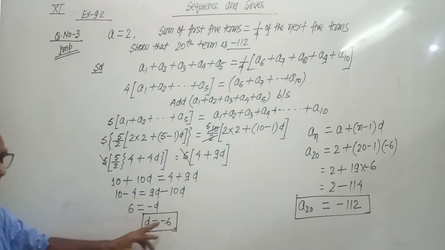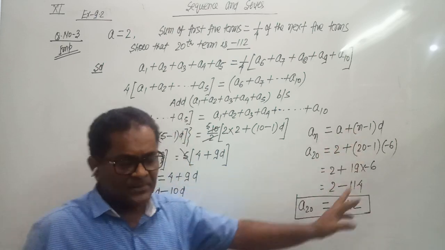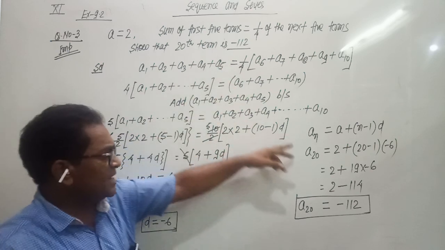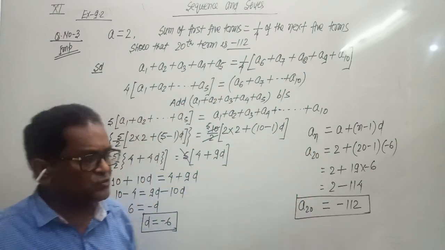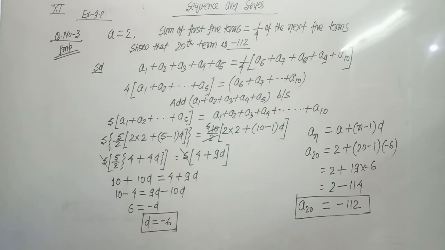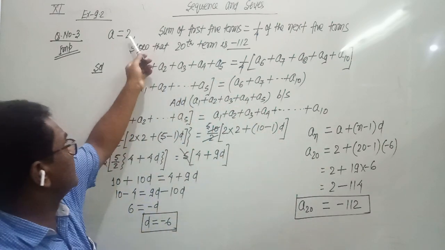Then we calculate the value of d. Then we use the formula An equals A plus n minus 1 d, and we have to find the 20th term. So in the place of n we use 20, and in the place of d we use minus 6, and the value of A was already given, 2.